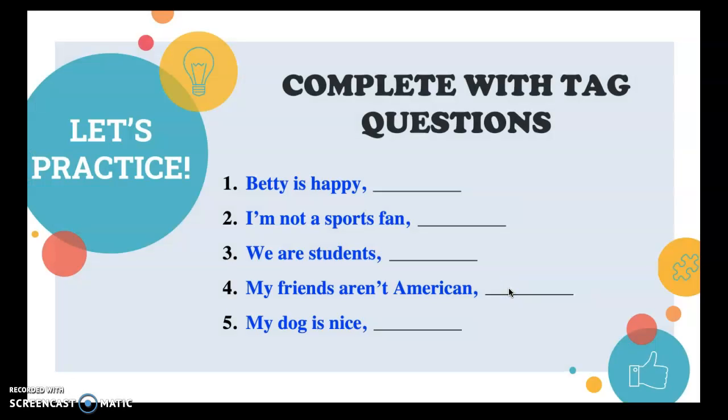Now it's time for you to practice. So here you have 5 sentences, and you have to complete them using tag questions. Betty is happy. I am not a sports fan. We are students. My friends aren't American. My dog is nice. So I'm gonna give you 1 minute to try to complete the sentences using tag questions.